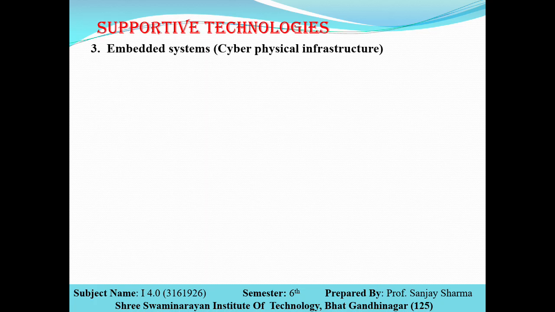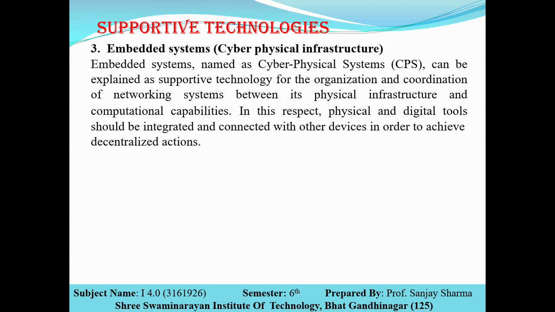The third is embedded system, that is cyber physical infrastructure. I told you embedded system is also named as cyber physical system. It is a cluster of hardware, software and networking. That is, CPS can be explained as supportive technology for the organization and coordination of networking systems between its physical infrastructure and computational capability.